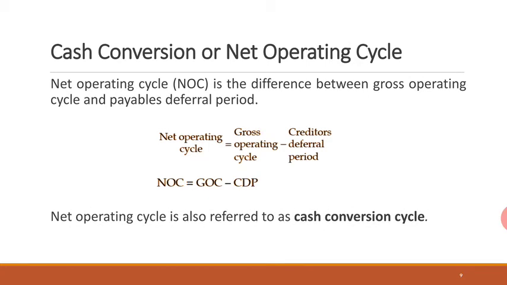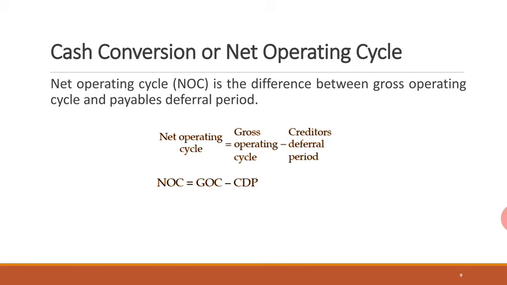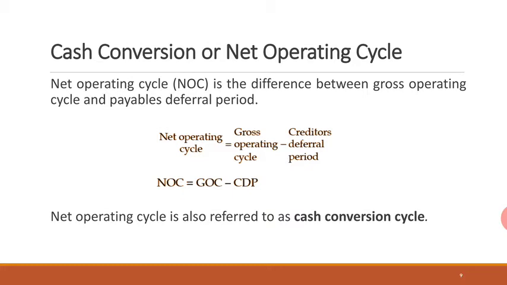Moving ahead, net operating cycle is also called the cash conversion cycle. I have already told you that. So it is CCC, cash conversion cycle, or in simple words, cash cycle.